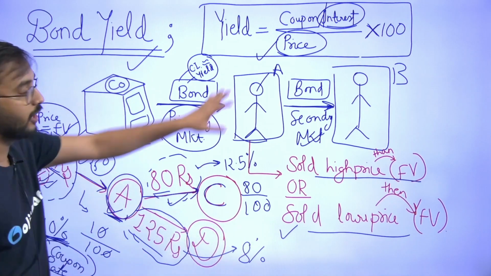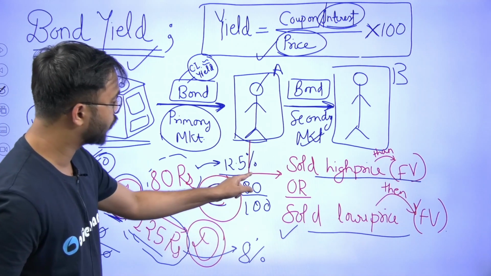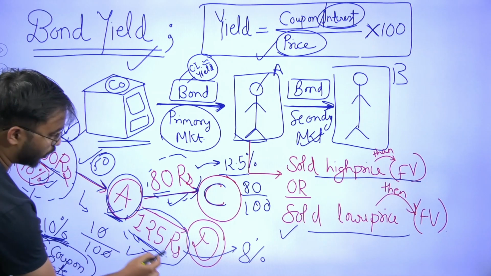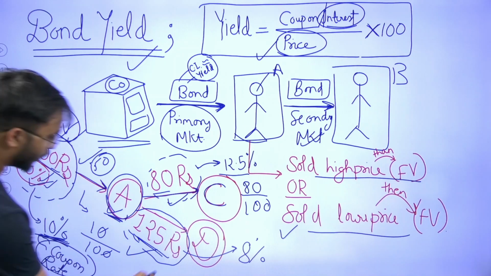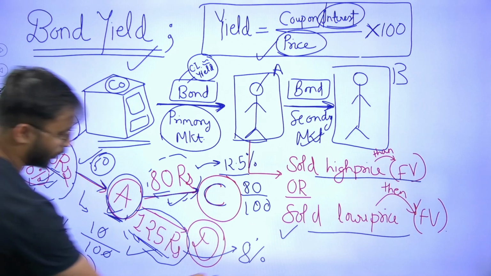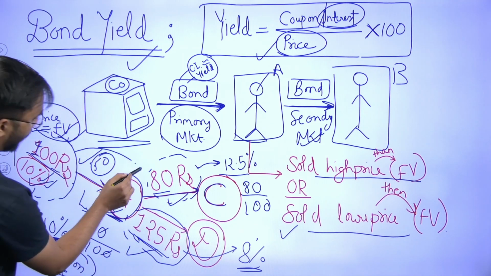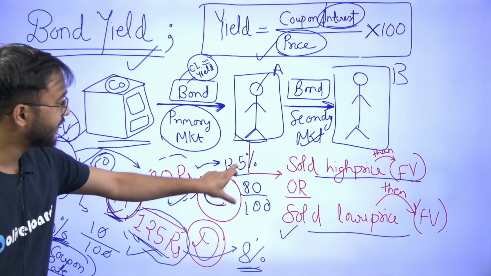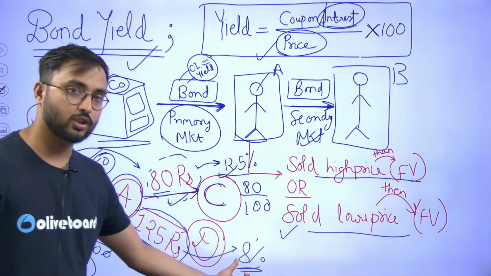Okay, 80 divided by price is of course your 100 rupees. So 80 divided by 100 you will get of course 12.5%. Now suppose the bond was sold at 125 rupees, price higher than your 100 rupees. Here you could see 80 divided by 125, which will give you 8%. Now look at it, when the price of the bond was reduced, your return was high, and when the price was increased, your return was low.